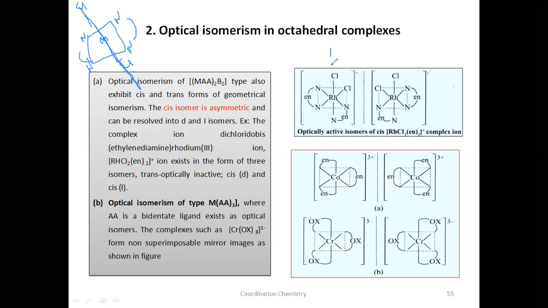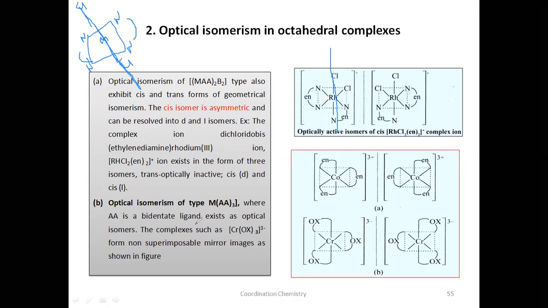Whereas here, when you divide this molecule like this, are these two equal? No, you are getting two different halves. It means this does not have a plane of symmetry. Therefore, this molecule shows optical isomerism. You can write the D isomer and L isomer, the optically active isomers, or we can also say enantiomers. You have to write the mirror images like this.